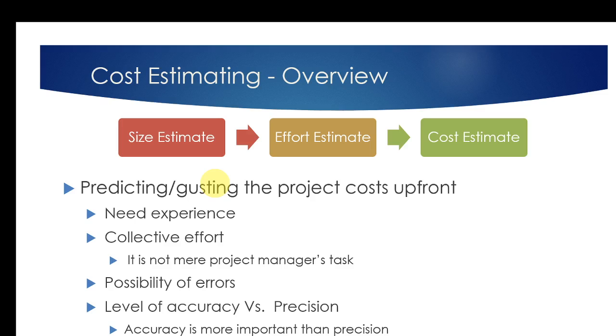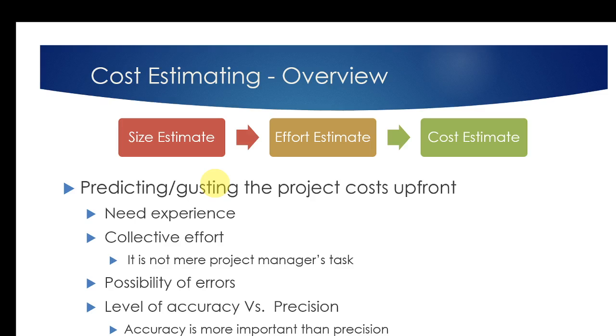If you take some other fields like civil engineering, the costing or the estimation is not that challenging, because most of the time it is the cost of the raw material, and those tasks are well defined. Sometimes we can say exactly that it will take this much effort, and the raw materials will cost exactly this amount.